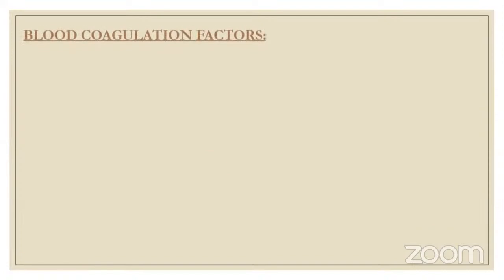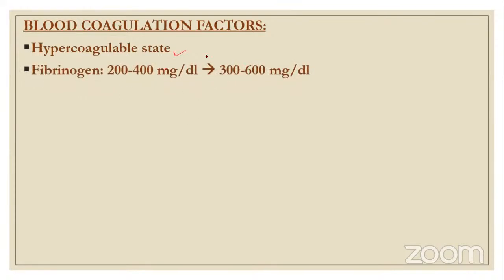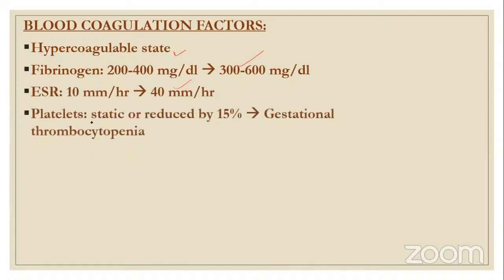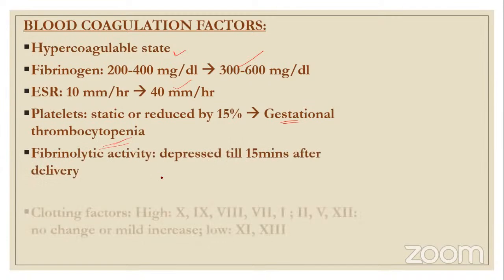Now blood coagulation factors. So, a hypercoagulable state. Till here, what all we saw: pregnancy is a hypervolemic state, pregnancy is a hypercoagulable state, and pregnancy is a hemodiluted state. Fibrinogen is increased to 300 to 600. ESR is raised to 40 mm per hour. And platelets: there is thrombocytopenia, gestational thrombocytopenia. You should remember, all are raised, whereas platelets are reduced. Fibrinolytic activity is depressed till 15 minutes after delivery.